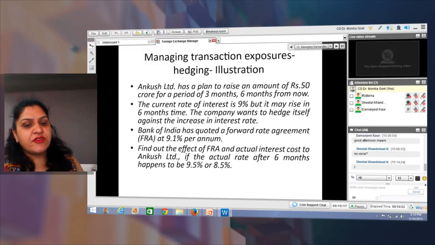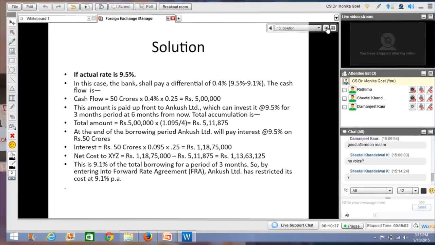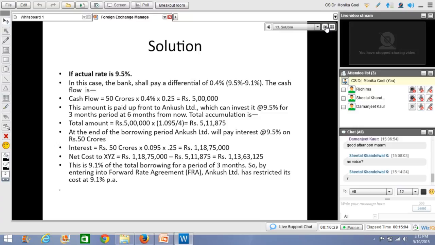Now, if the actual rate of interest would be 9.5%, then Bank of India would pay to Ankush Limited 0.4%, isn't it? So Bank of India shall pay a differential of 0.4% for a period of 3 months, because the loan was supposed to be for a period of 3 months. So, on 50 crore rupees,